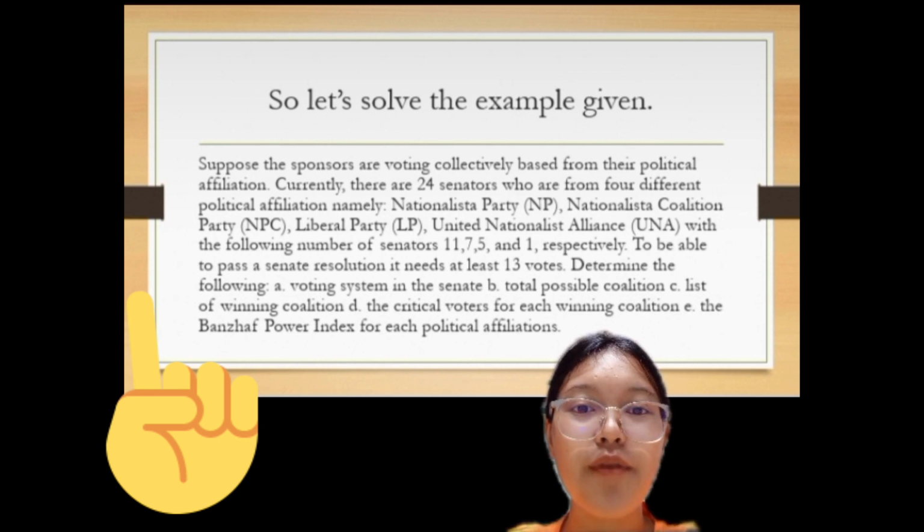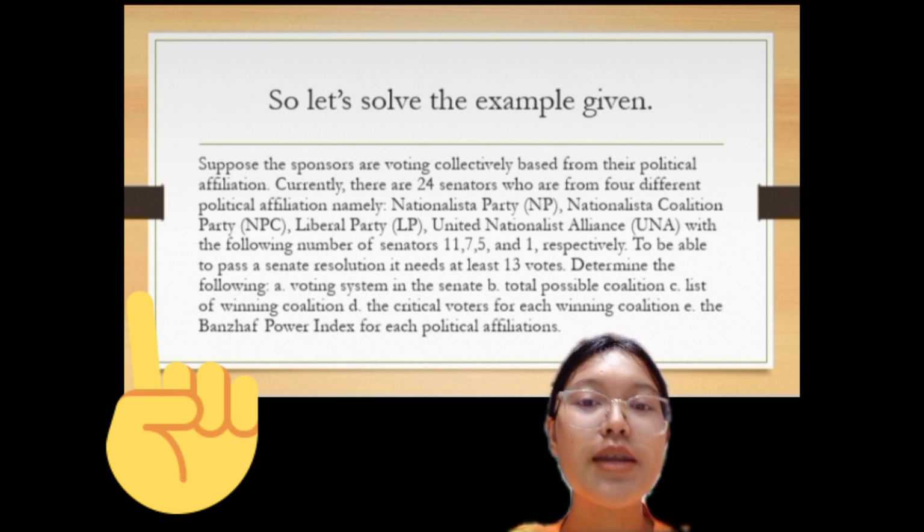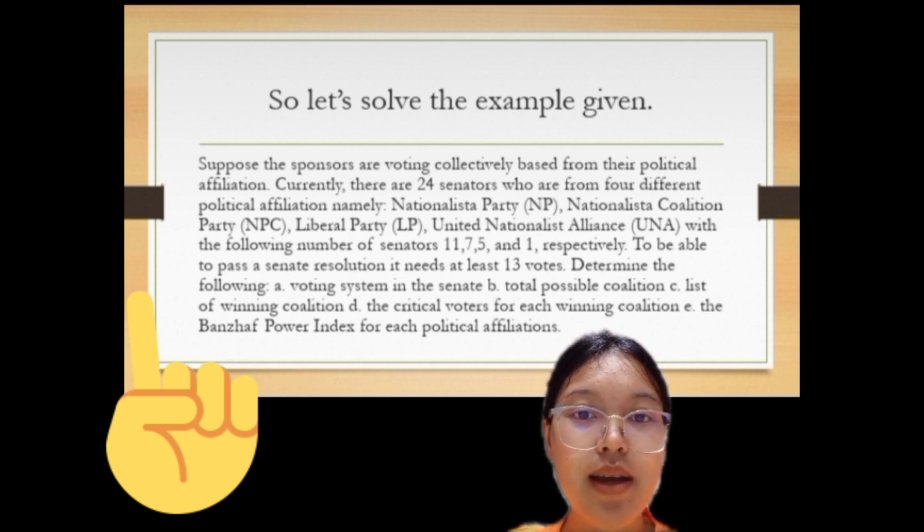Currently, there are 24 senators from different political affiliations, namely Nacionalista Party, Nationalist People's Coalition, Liberal Party, and United Nationalist Alliance, with 11, 7, 5, and 1 senators respectively. To pass a Senate resolution, it needs at least 13 votes.